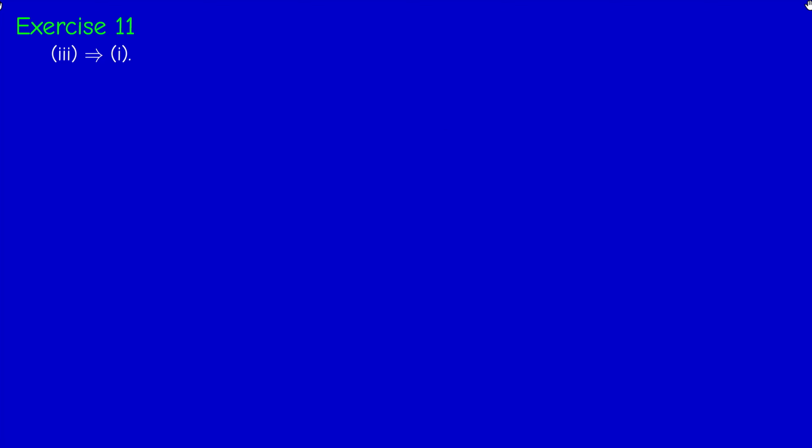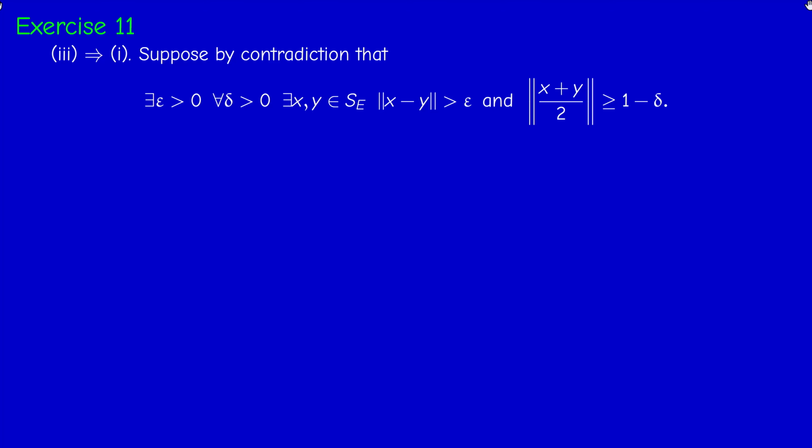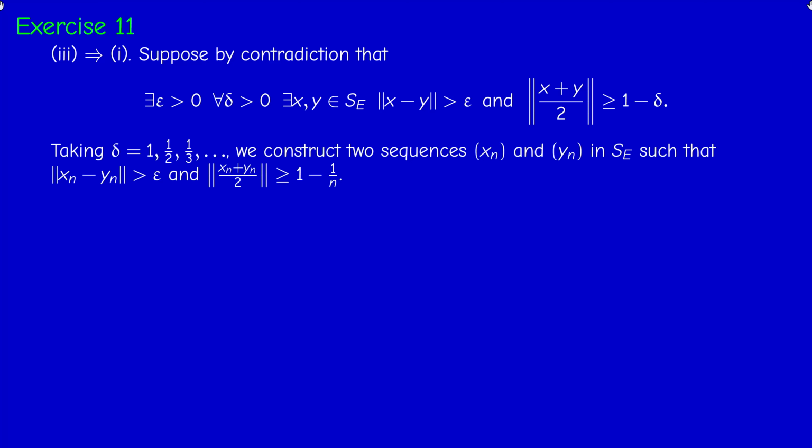Okay, 3 implies 1. We reason by contradiction, so we negate the condition of uniform convexity. So there exists epsilon such that for every delta, there exist x, y, etc. And now we cannot change the epsilon, but we have a choice in choosing delta. So we take first delta equal 1, then 1/2, then 1/3, and so on. And at each step, I get two elements in the unit sphere whose distance is bigger than epsilon, and the norm of the midpoint is bigger than 1 minus 1/n.